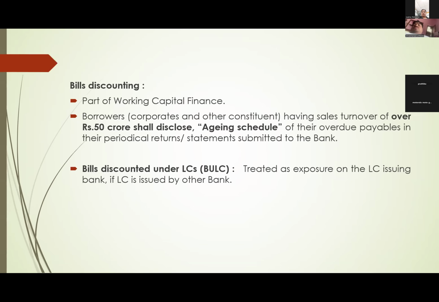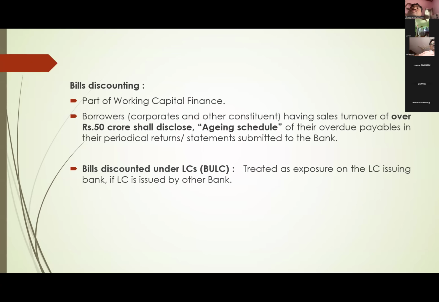Next, borrowers who have sales turnover over 50 crores shall disclose an aging schedule. What is this aging schedule? Since how many days the debtors are outstanding. Those details they have to give wherever their turnover is over 50 crores.